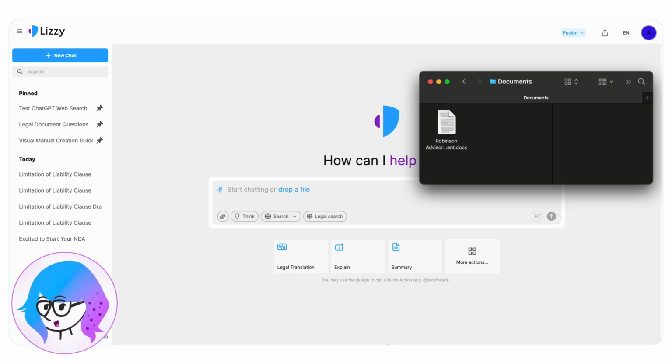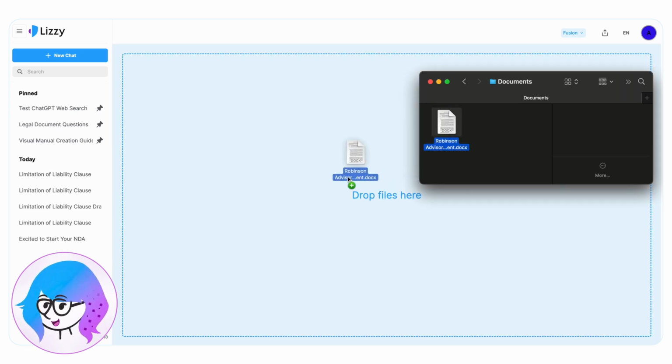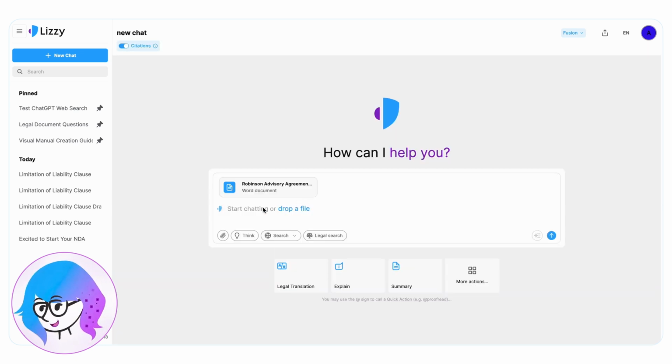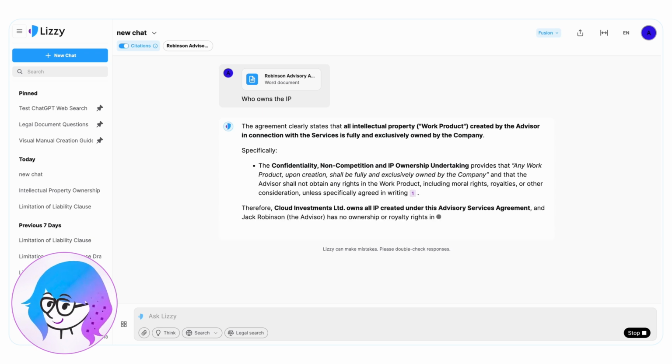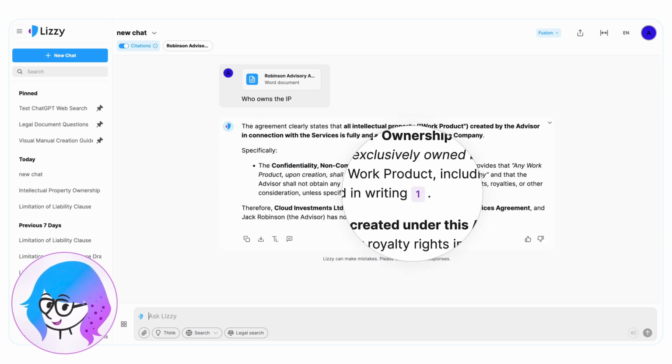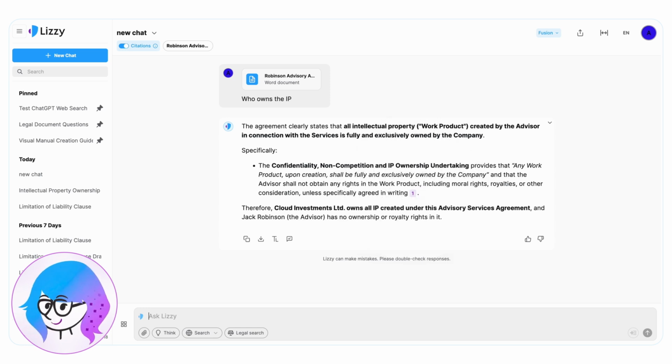As mentioned, the main advantage of Lizzy Web is its ability to analyze legal documents. Let's take a look. I'll drag a document into Lizzy. This is a Word document in English. Then I'll ask a question. Who owns the IP? Lizzy will analyze the document and respond, and within her answer, she will insert citations, purple footnote-style markers that link back to the source.